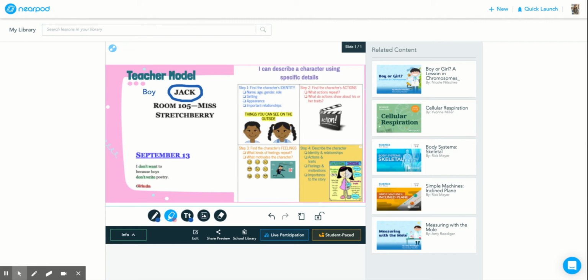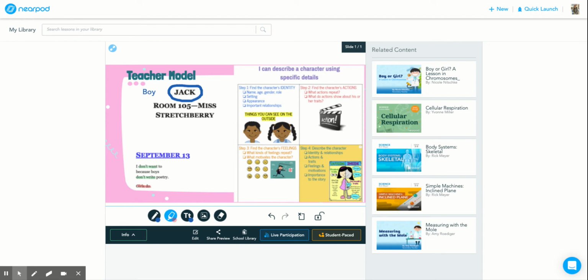And based on those words, don't, it seems like he's not happy about this. He's telling me he's not happy about having to write poetry. Poetry is something that girls do, not boys. He doesn't want to write poetry. That's what I'm getting. So he's not motivated. And so from what I can see, he's not motivated to write any type of poetry.